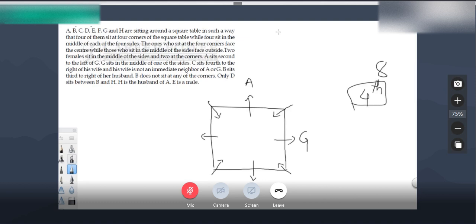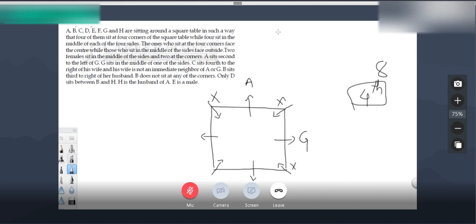So C and his wife are facing opposite to each other. Neighbors of G, means his wife cannot sit in these two positions. She cannot sit next to A or G.